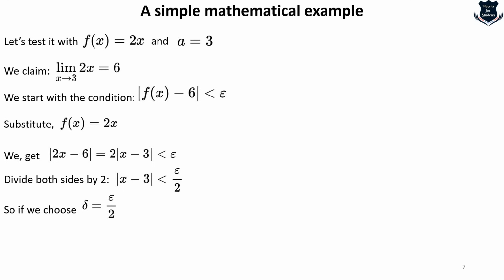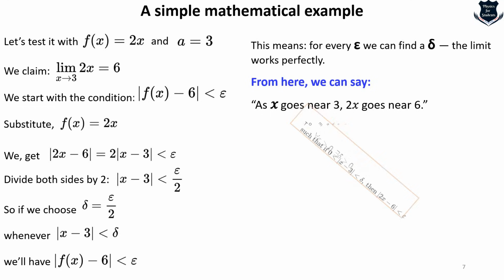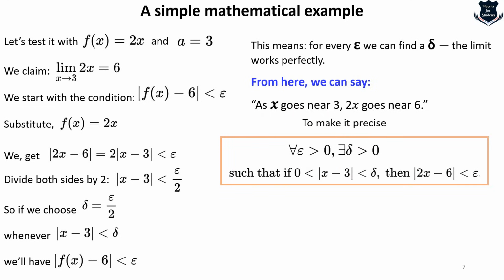So if we select delta equals epsilon upon 2, then whenever we get this value, we get something less than epsilon. From here we can deduce that for every epsilon we can find a delta, that is, the limit works perfectly. Further, as x goes near 3, 2x goes near 6, and this is precisely written in this definition.